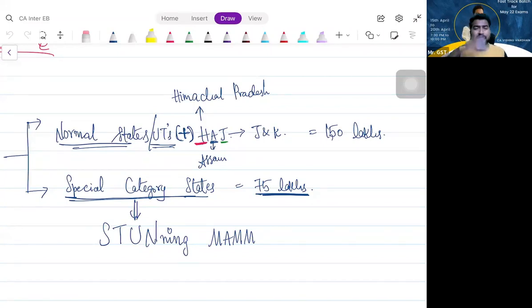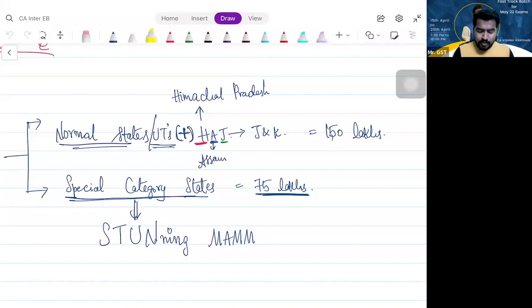Here, normally we know the northeastern states are what? Special category states. So we have 11 special category states in Northeast. Out of that 11, 8 are covered here. So for these people, 75 lakhs is the threshold limit. If your business is in Sikkim, for you, if you want to go for composition scheme, what is the threshold limit? Aggregate turnover should not exceed 75 lakhs. If you are in Tamil Nadu, what is the threshold limit? 150 lakhs. Right?